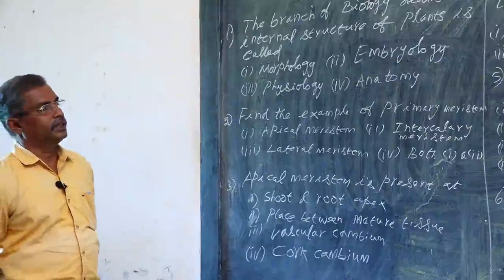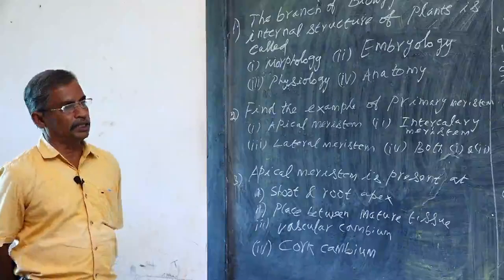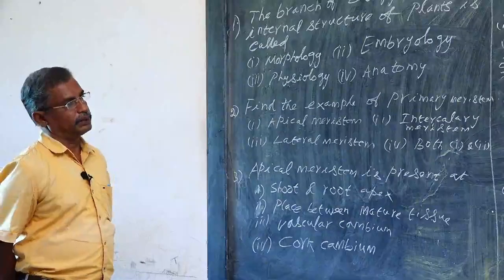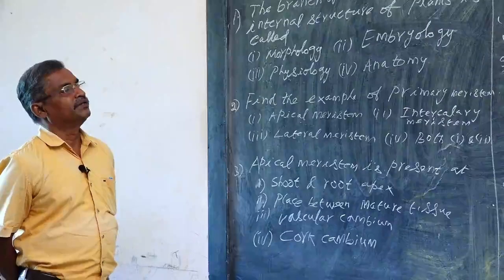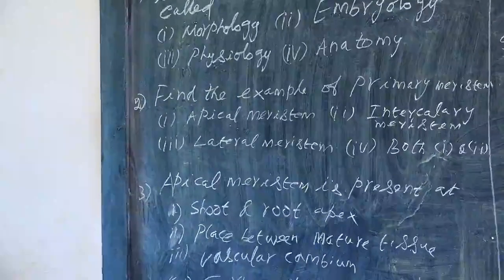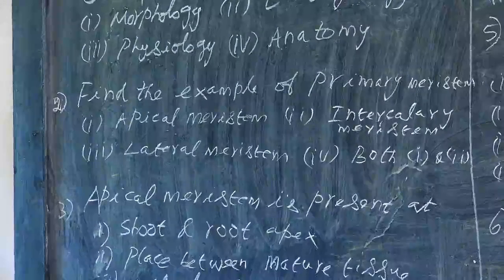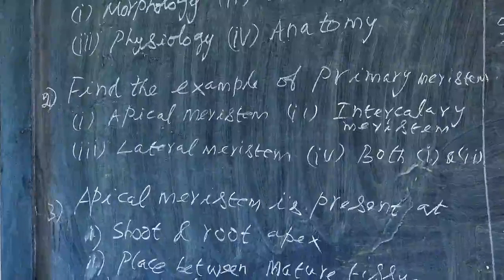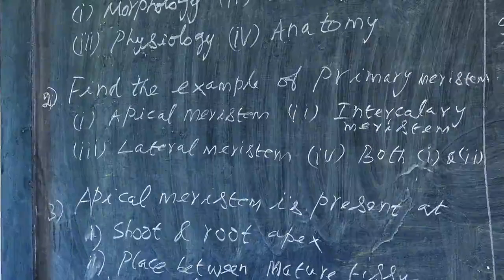What is apical meristem? Apical meristem is found in the apices of the plant body, the shoot apex or root apex. The meristem found in the shoot apex or root apex is called apical meristem, which is responsible for the vertical growth of the plant. What is intercalary meristem? Intercalary meristem is the meristem found in between two permanent tissues.